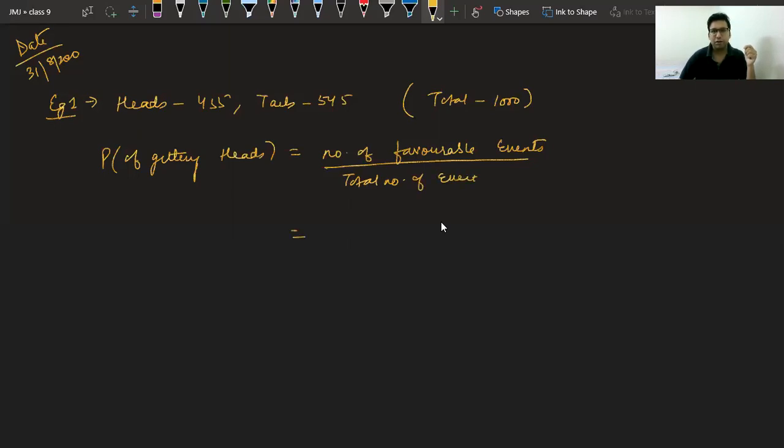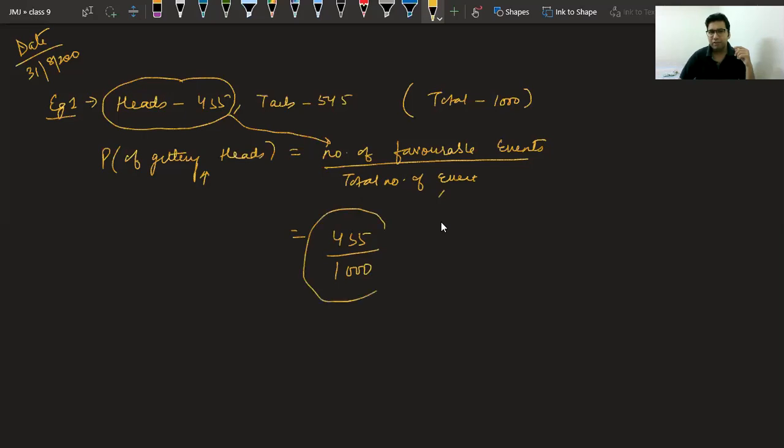As we want heads and we have got heads these many times, so these are the favorable events, which is 455 upon total number of events, which is 1,000. Class, please answer me one thing. Can we ever have this ratio more than 1? Is it possible to have probability more than 1?